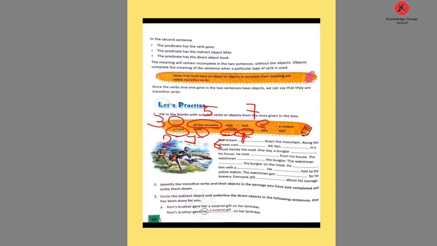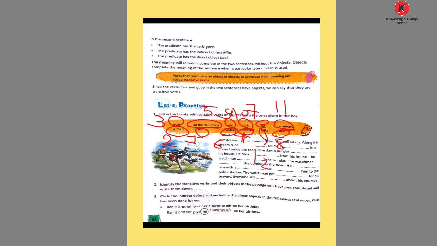The eighth one is tied. In the same line, the answer a rope is the ninth one. Then he took him, where took is the tenth. A reward is the eleventh. Then talks is the last one, the twelfth.